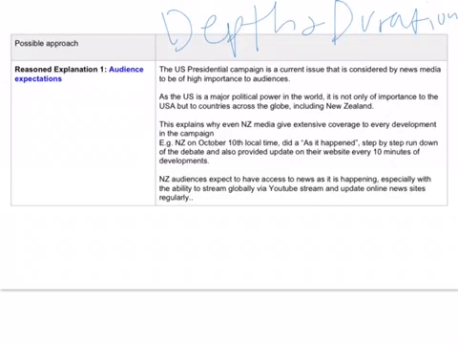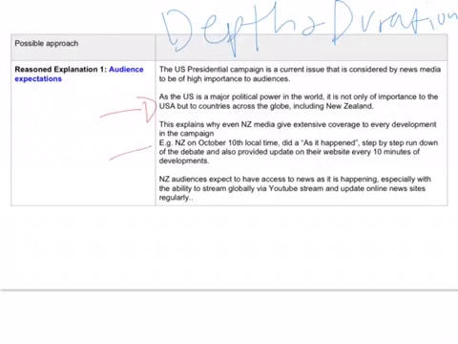So I'm just going to briefly talk about audience expectations first. And you can see here that I've talked about the fact that it's a current issue that's considered by the news media to be of higher importance to audiences, so of course they're going to cover it. The US is a major political power in the world, so they're not just important to the USA but also to countries all across the globe.